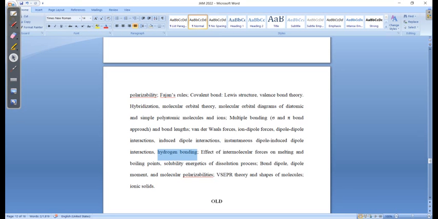See, it is not possible for anyone to complete all the applications of hydrogen bonding, but I have covered numerous examples. So you have to go for that. Then you see molecular polarizability is there, bond dipole, and all these things are there. So this syllabus is now very clearly well defined.